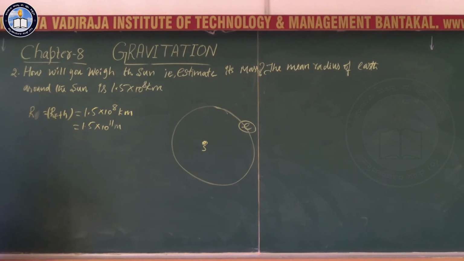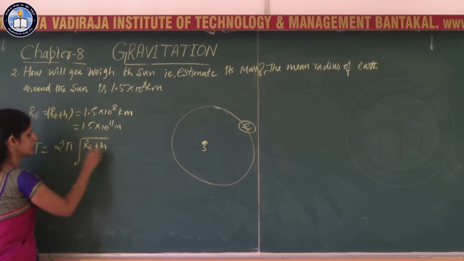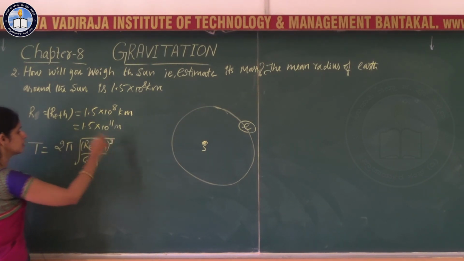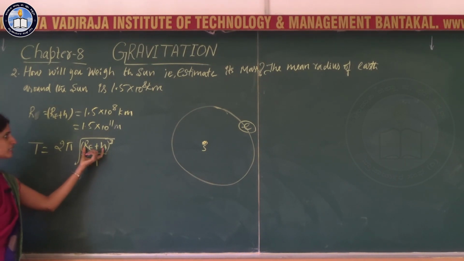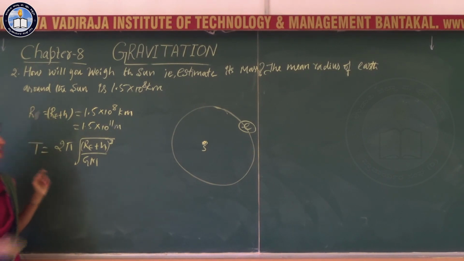Then the radius is known, and the expression you have to go for is the period of the circular motion, that is 2 pi square root of (R_E plus h) cube by GM. This is the expression you studied. So R_E plus h itself we will consider as r.